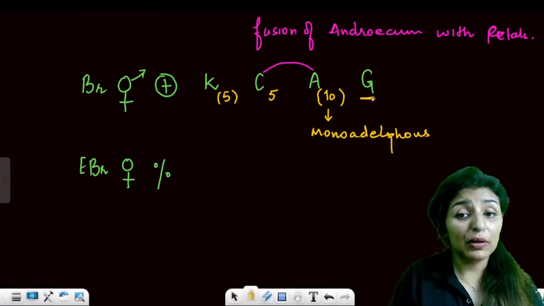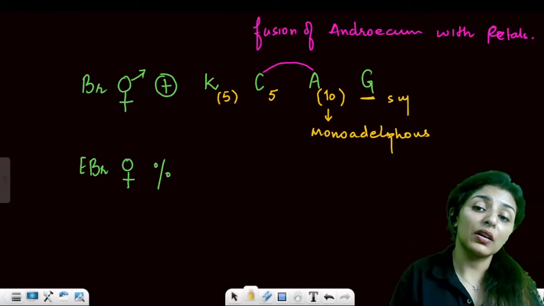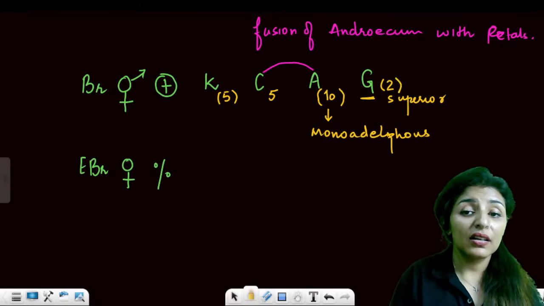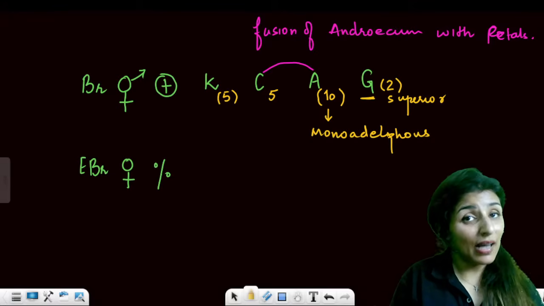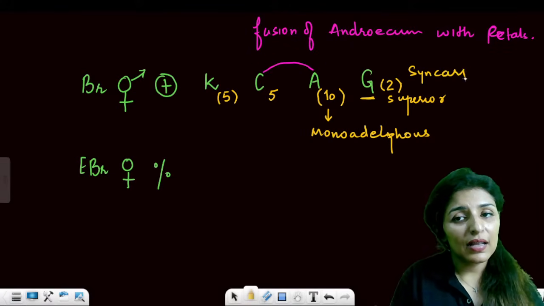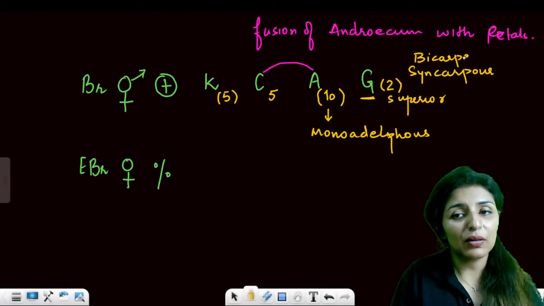G, if the bar is below, it means it is a superior ovary, isn't it? Then how many ovaries are present? Like this, 2, bicarpellary condition and fused. So syncarpous and bicarpellary. Will you be able to answer such questions? Please let me know.